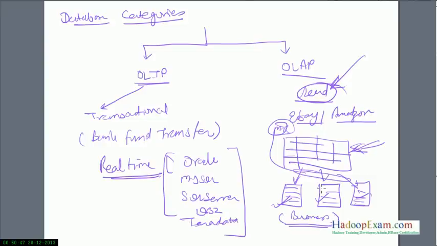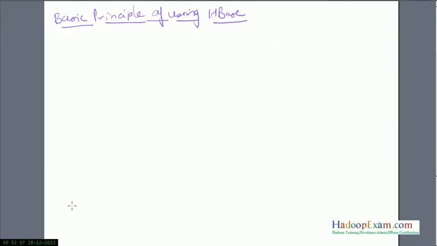So OLAP falls in the domain of business intelligence, where data is explored, processed, and analyzed to glean information that could further be used to derive business decisions. Now let's move to another topic, the basic principles of using HBase.